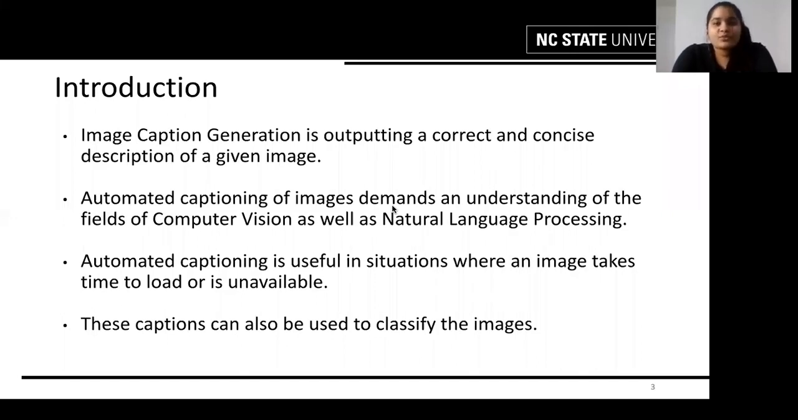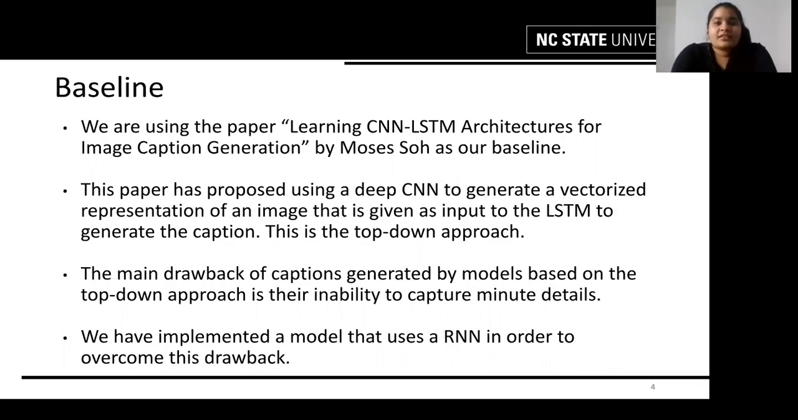Our motivation behind choosing this task was its application in the real world. Automated captioning comes in handy to understand when we are presented by an image that takes time to load or is unavailable. So, also an extrapolated use of caption generation could be classification of these images based on the generated caption. Next slide. The baseline for our project is a paper titled Learning CNN LSTM Architectures for Image Caption